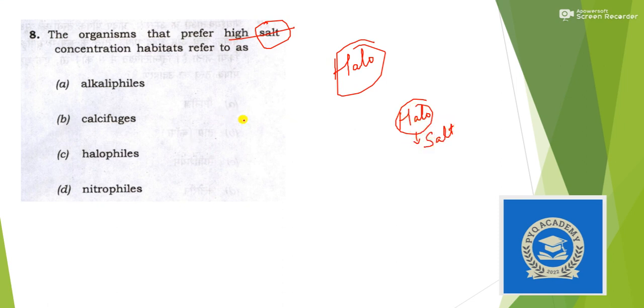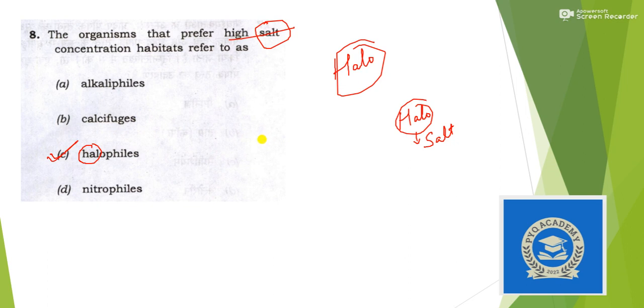In this question I did not know what halophiles are, but I was sure that out of all these options, halo is the option which is related to salt, and this is the correct answer. So in this way you can reach the correct answer.